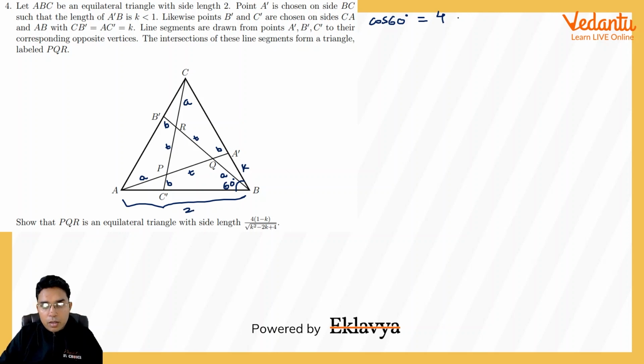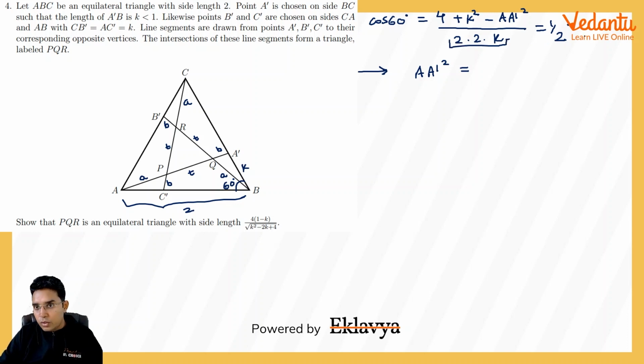So 4 plus K square minus AA dash squared, which is sum of A, B and T, upon 2 into K, and cos 60 is 1 by 2. So simplifying it, we will be getting AA dash square to be equal to, I think if I bring this side, it will be 2K here.